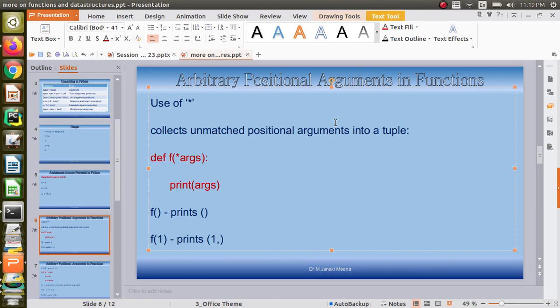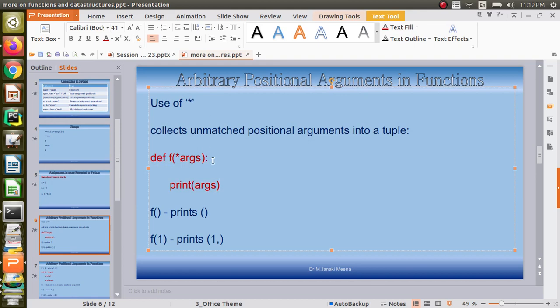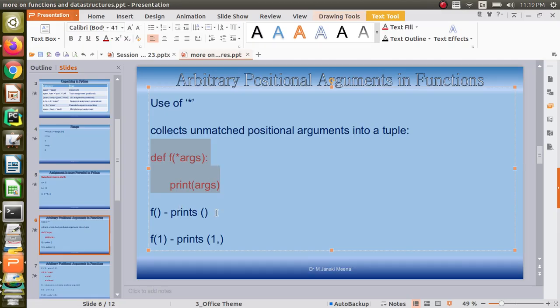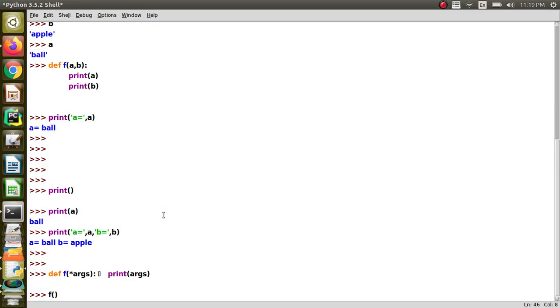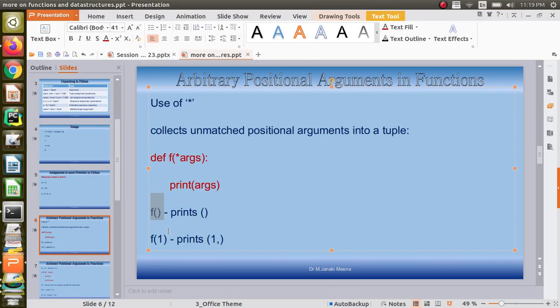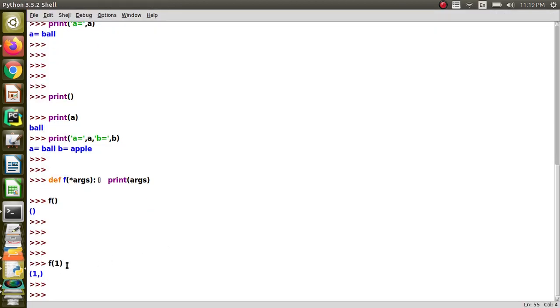So when you look at this, I will just copy this function, and I can call f. You will see that because no argument is being passed, you get an empty tuple printed. The same function f can be called with one argument also, and then you see that a tuple with one value gets printed.